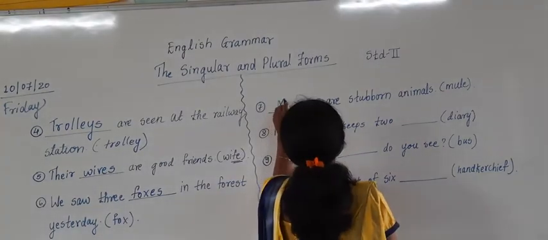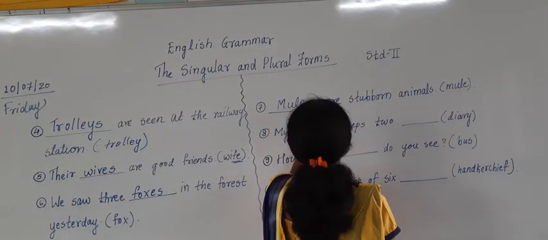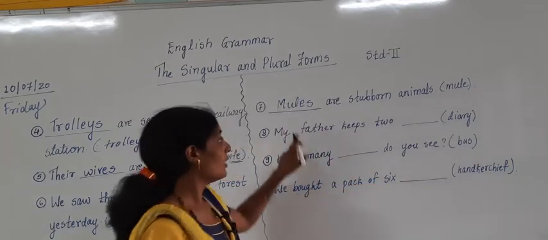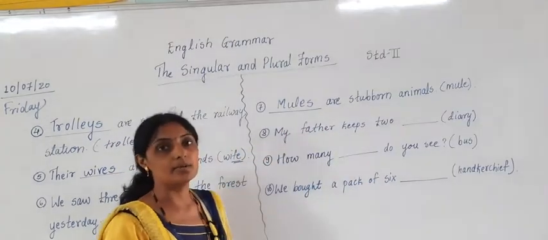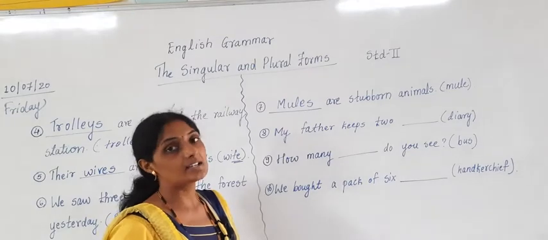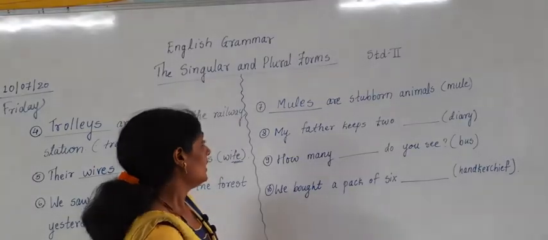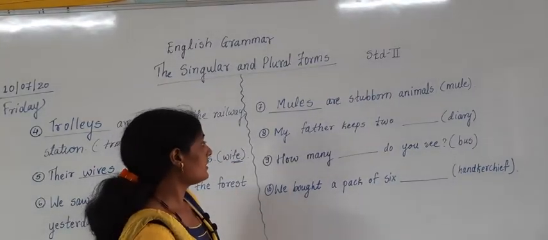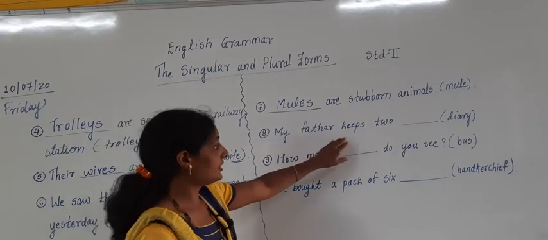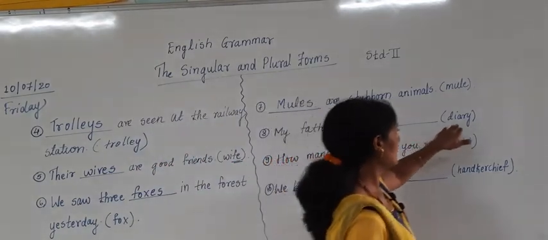Mules. How are mules? Mules are stubborn animals. How are mules? They are stubborn animals. The 8th sentence given here is, my father keeps 2 diary.